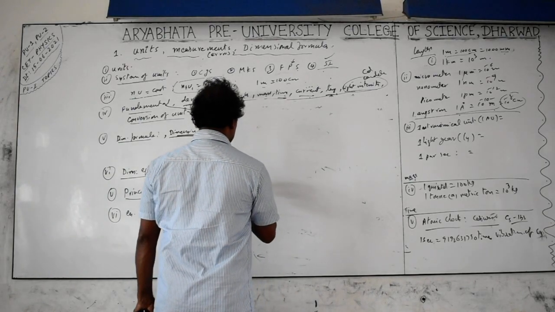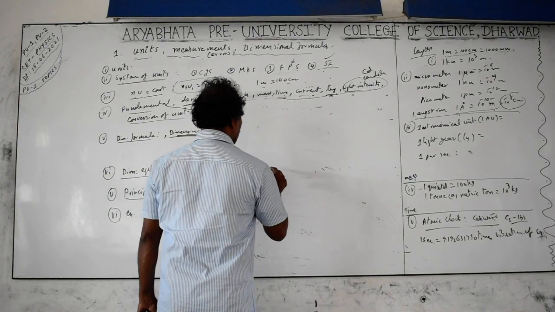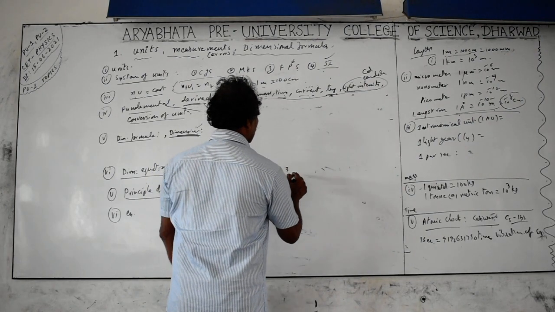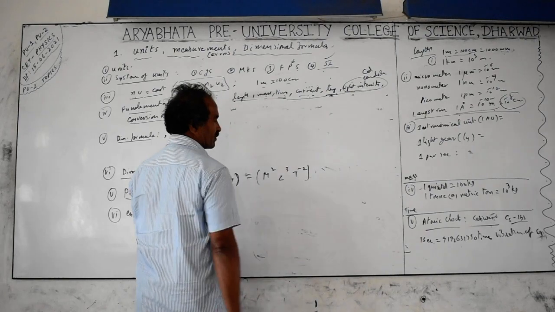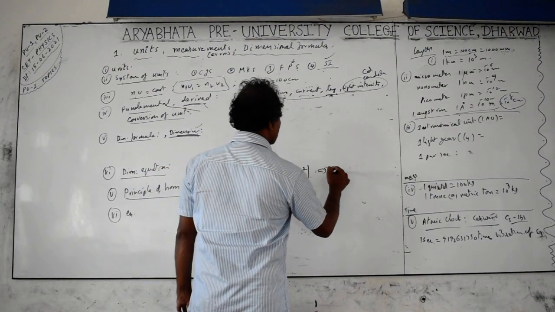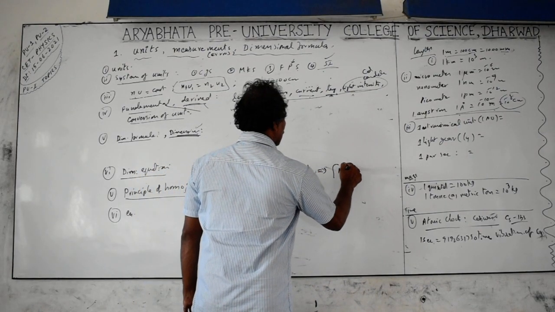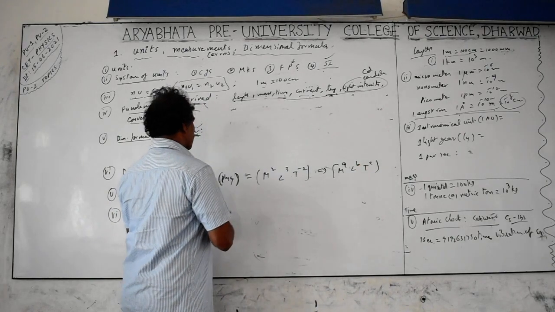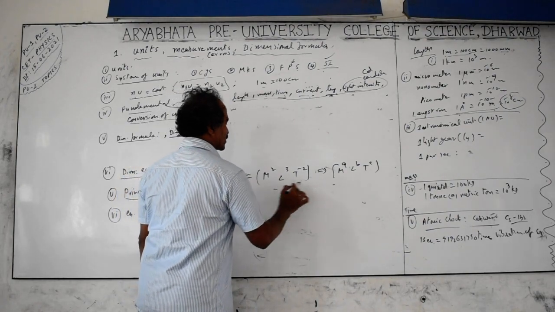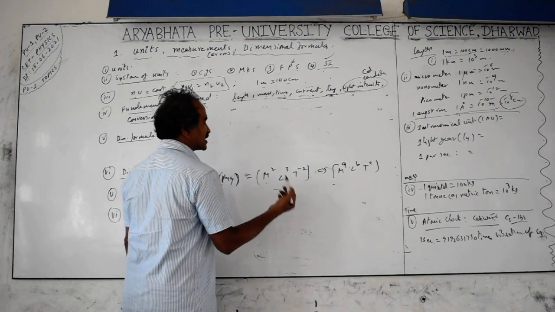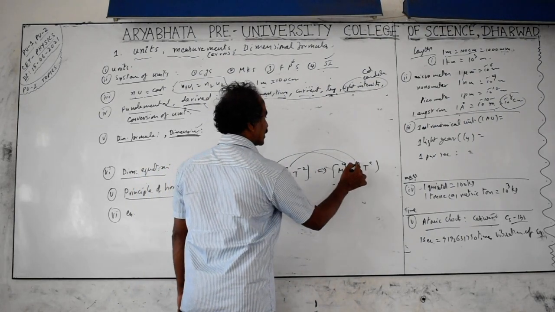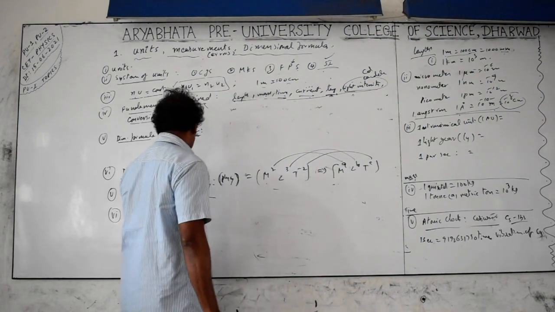Some physical quantity has the dimensional formula M squared L cubed T to the minus 2. So the dimension formula is there. It is equal to M to the power of a, L to the power of b, T to the power of c. Then according to the principle of homogeneity, the left and right side of the equation, similar physical quantities, should have the same dimensions, meaning the same powers. So a is equal to 2, b is equal to 3, and c is equal to minus 2.